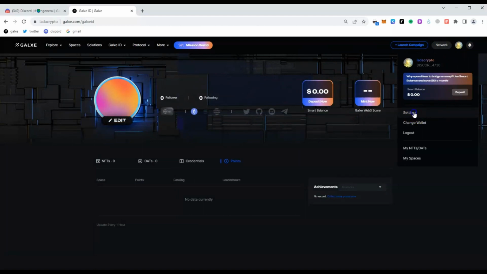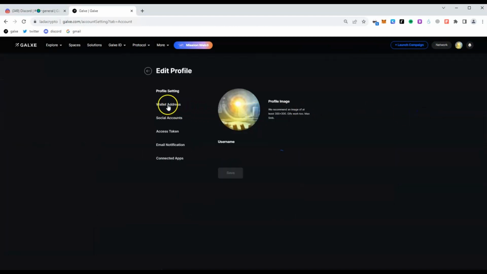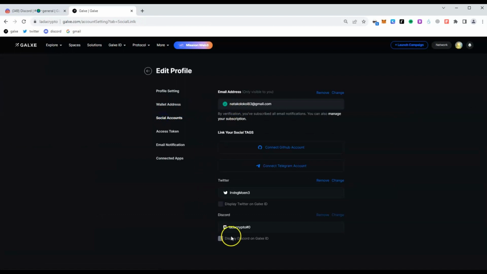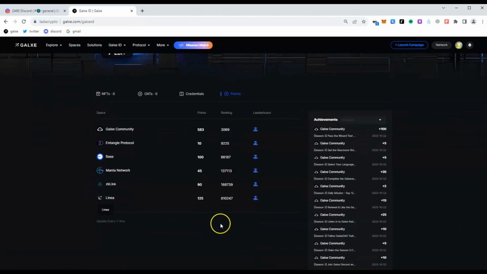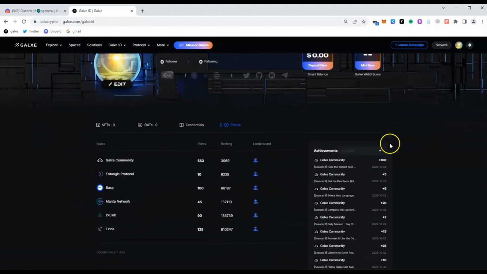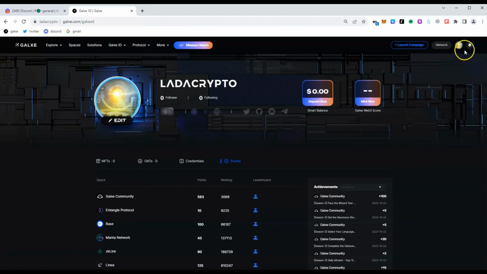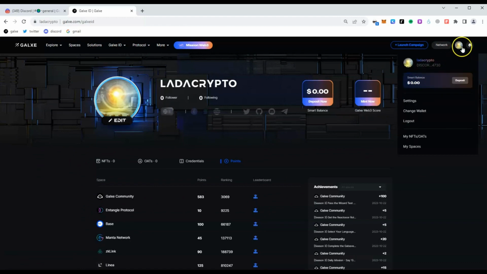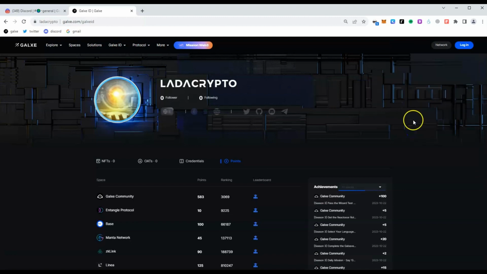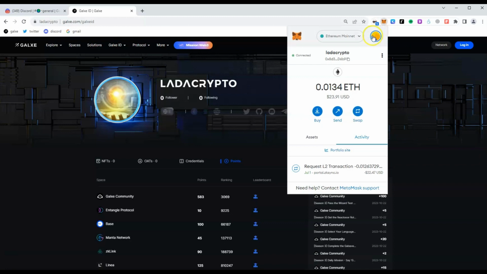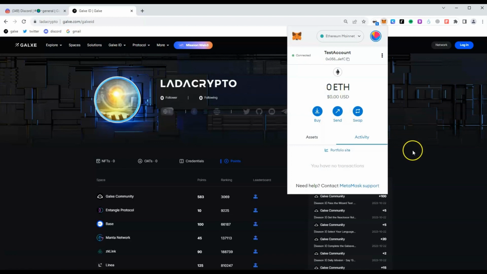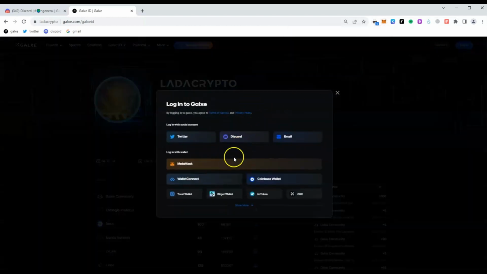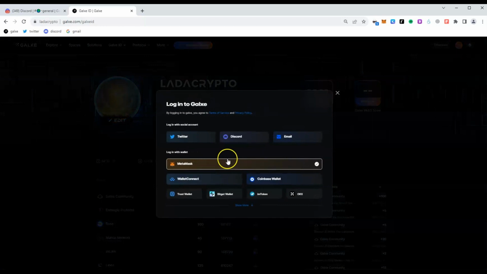Then go to settings and see that my old Galxe ID is fine. It still has social accounts, username and loyalty points. Then I begin to transfer my old EVM wallet back to this Galxe ID. Log out, switch to my new wallet that I created earlier and log into Galxe using that new wallet address.